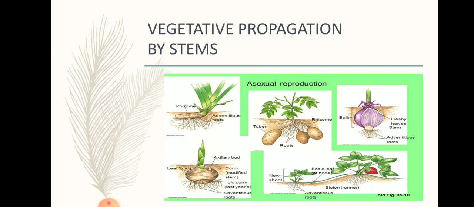So this is how a tuber gives rise to a new potato plant. Then the next, the third figure in the PPT, is the bulb. Onions and lilies have a reduced underground stem which is enclosed by thick fleshy leaves, known as a bulb. The leaves store food. We have seen the modified functions of stem, in which certain stems store food. So the onion is a modified stem.